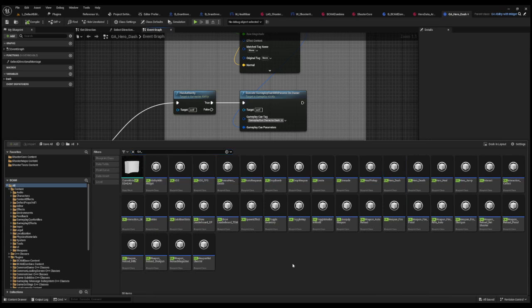Okay? The next thing that's important to understand is that because the gameplay ability system is pretty heavy at the start, especially if you're new to it, you really want to get used to using your reference viewer.